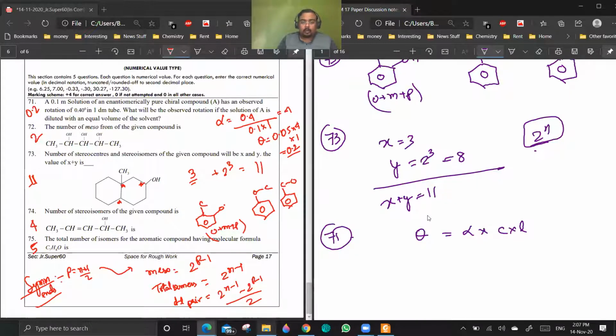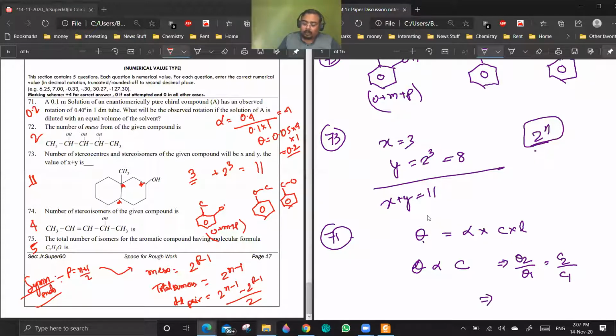Now theta is directly proportional to C into L. L is the same, so theta is directly proportional to C, because alpha will be the same for the same compound. So I can write theta 2 by theta 1 is equal to C2 by C1.